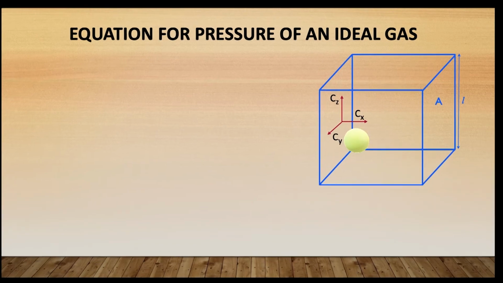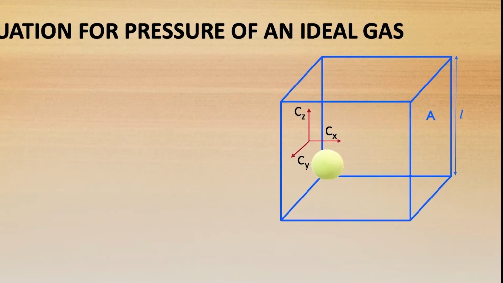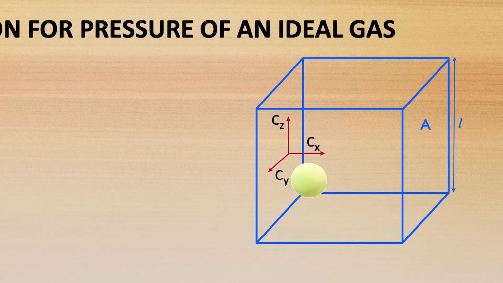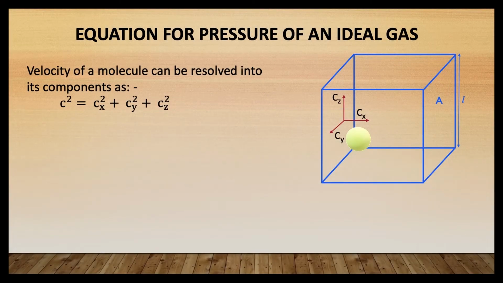So, considering the wall A of the cube which is parallel to the YZ plane, the molecule's velocity component vectors are Cx, Cy and Cz. The velocity of a molecule can be resolved into its components such that C squared is equal to Cx squared plus Cy squared plus Cz squared.